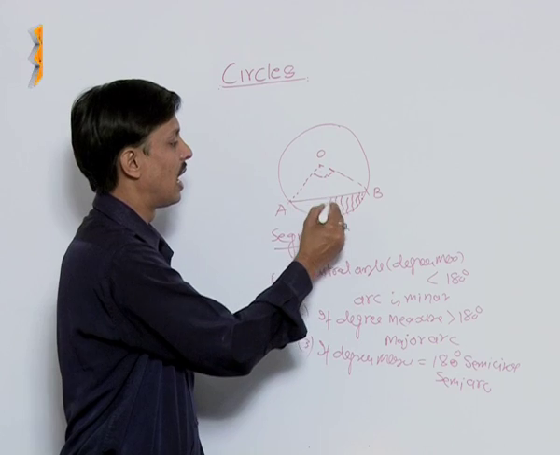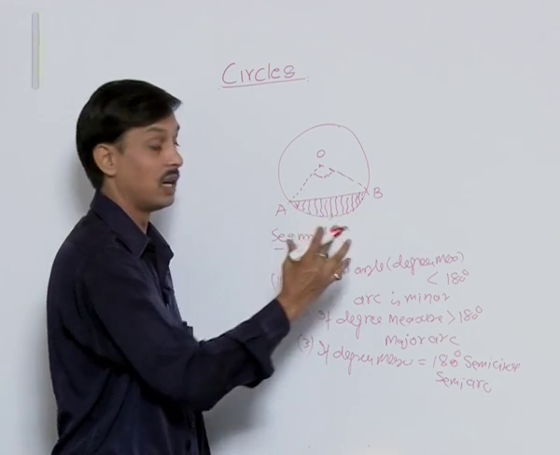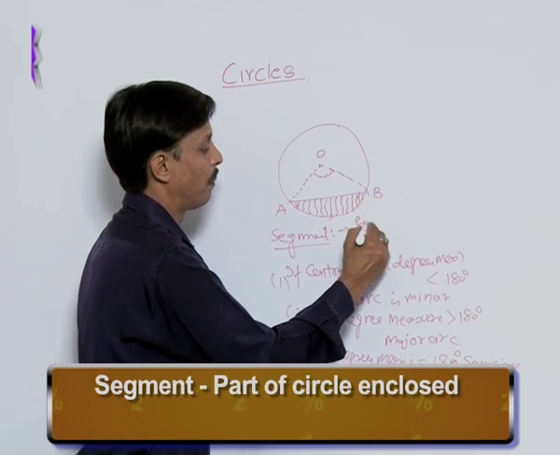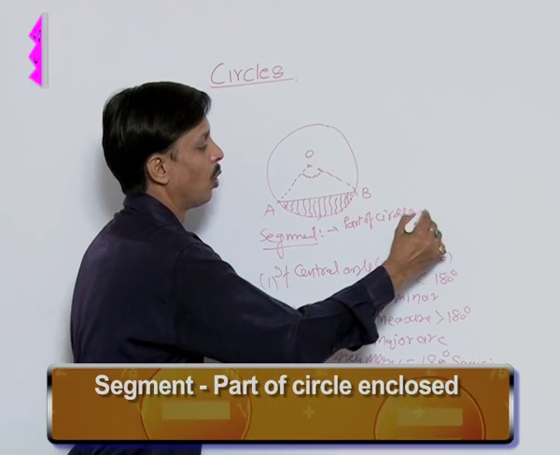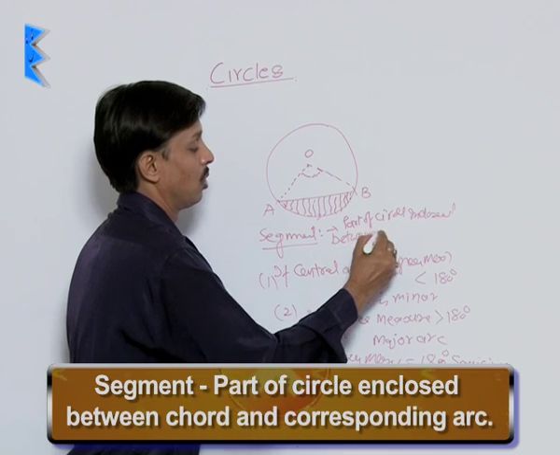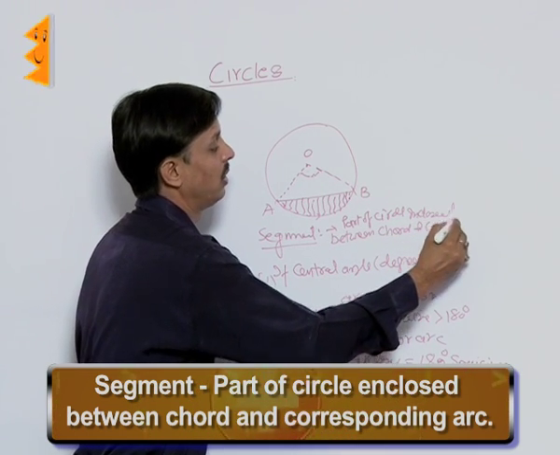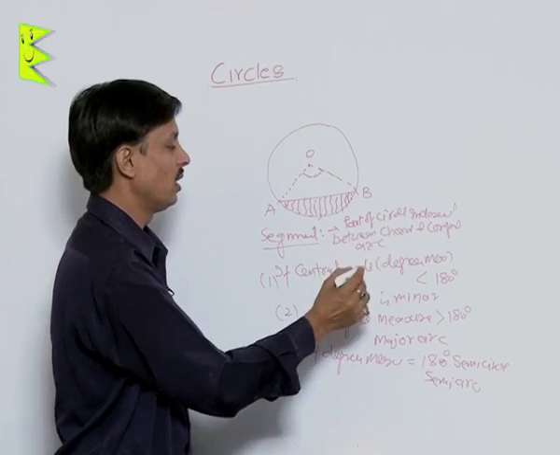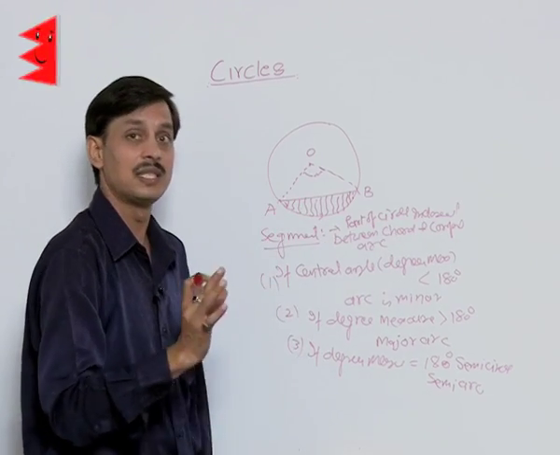The part of the circle enclosed between chord and corresponding arc is known as the segment.